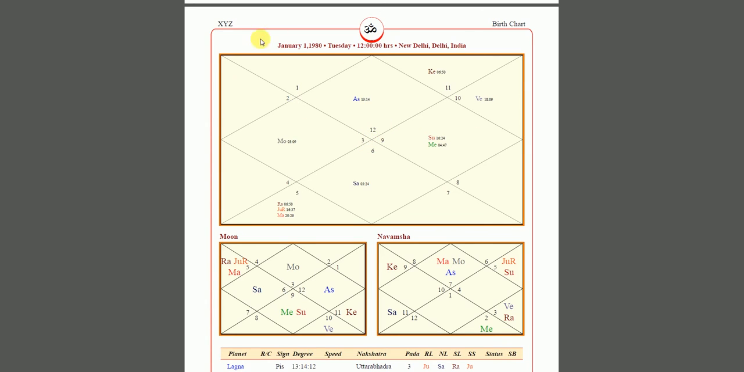And if you go counterclockwise, you will see that Aries is rising in their second house. Taurus is rising in their third house. Gemini is rising in their fourth house. Leo is rising in the sixth house. Virgo is in the seventh house. Libra is in the eighth house. Scorpio in the ninth house. Sagittarius in the 10th house. Capricorn in the 11th house. And Aquarius in the 12th house.